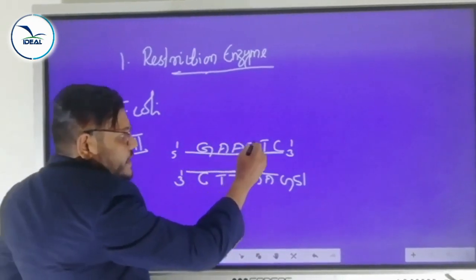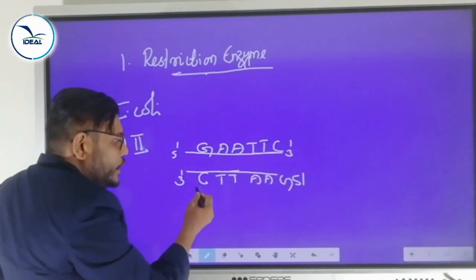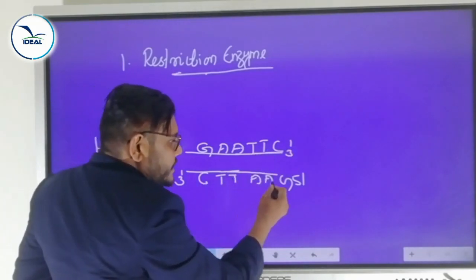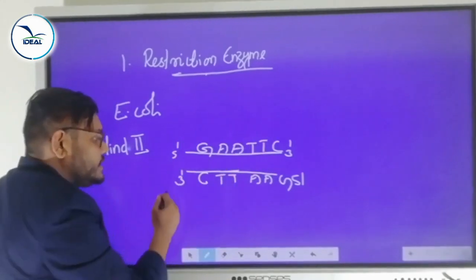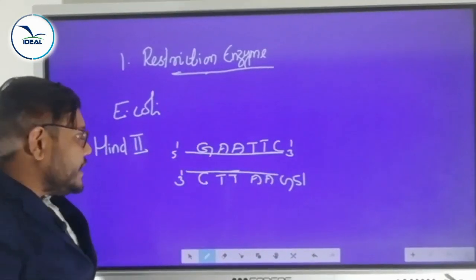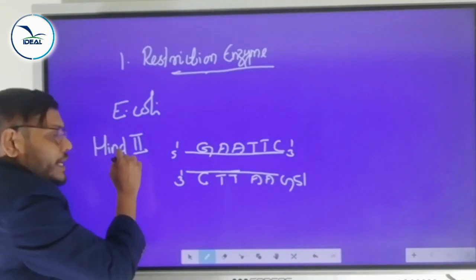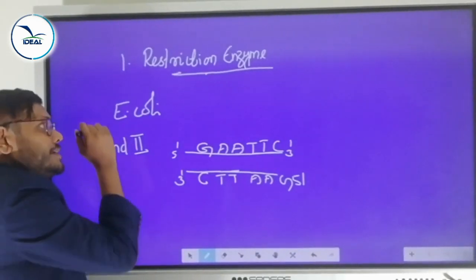Guanine, adenine, adenine, thymine, thymine, cytosine. Here also cytosine, thymine, thymine, adenine, adenine, guanine. We know that DNA is double stranded. This is 5 prime, 3 prime. This is 3 prime, 5 prime polarity. Is it clear? So this particular HindII, that is the restriction enzyme.